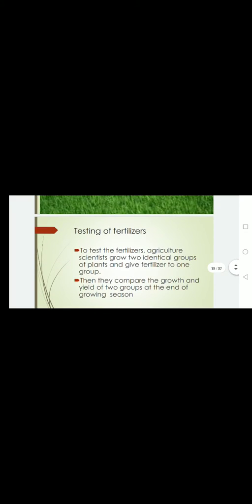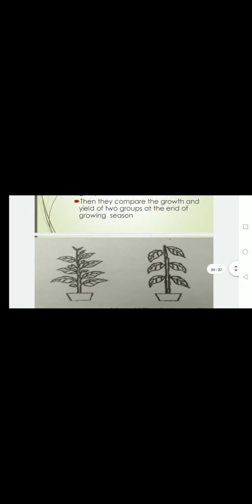Now, when the fertilizers are made, agriculture scientists grow two identical groups of plants and they give fertilizer to one group, not the two groups. At the end, they compare the growth and yield and production of both the plants at the end of the growing season. You can see there are two plants. The scientists give fertilizer to one plant, and at the end, they can see their growth as well as production.